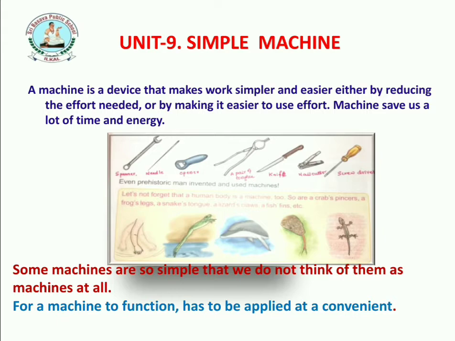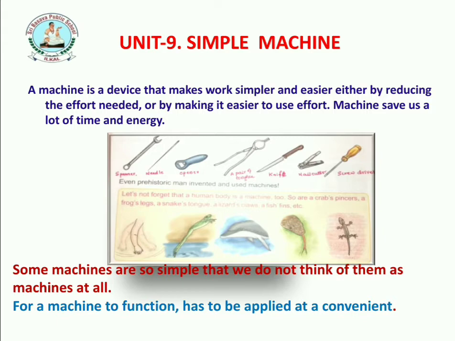A machine is a device that makes work simpler and easier, either by reducing the effort needed or by making it easier to use effort. So machines save us a lot of time and energy. How does it make work simpler? Either by reducing the effort needed or by making it easier to use effort.